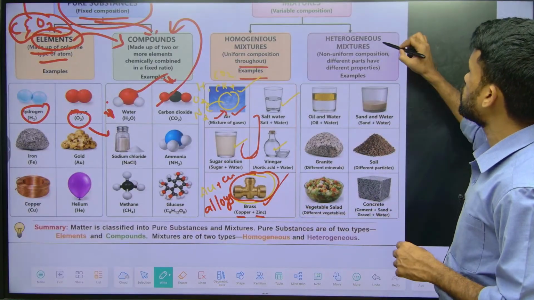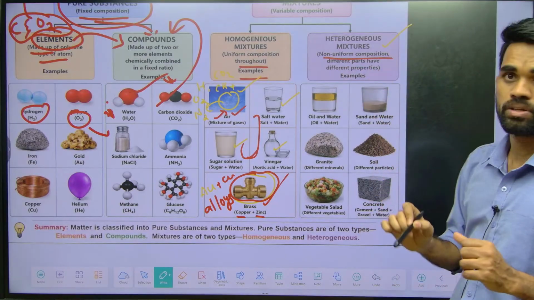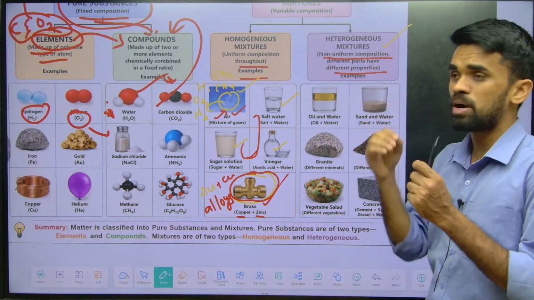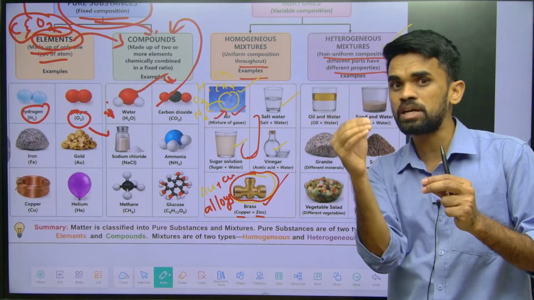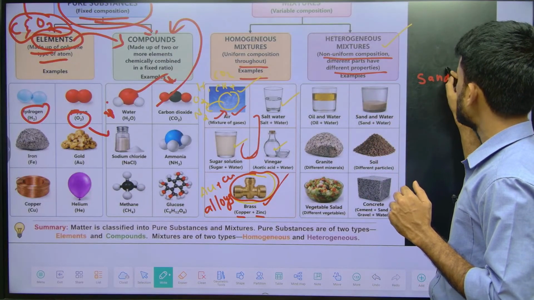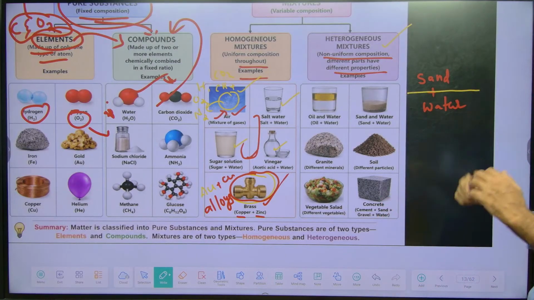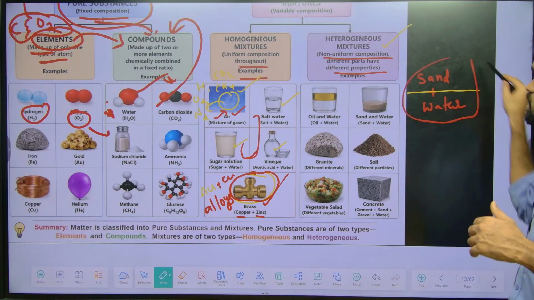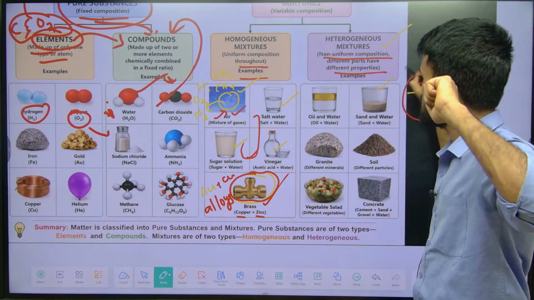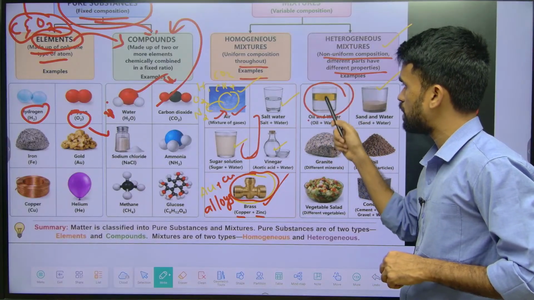Then next, what I told you, heterogeneous mixture. Here we will have non-uniform composition. Different parts have different properties. It has non-uniform composition. Different parts have different composition. The best example I told you is sand and water. Why I told you sand and water is it is easy to understand. Sand and water will have two physical states itself. They can be separable, so you can say this is heterogeneous. Now when I say oil and water, now you will be seeing two different